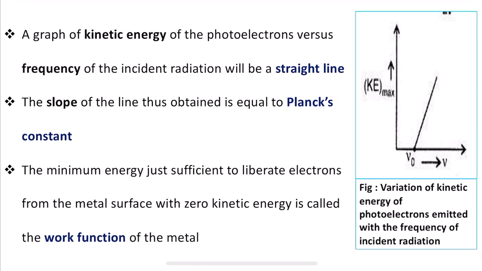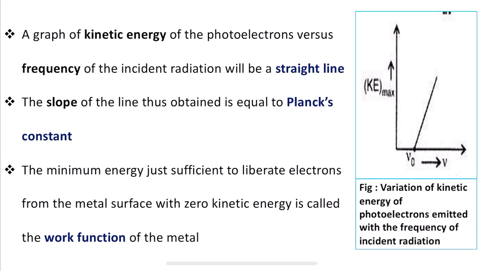So here the kinetic energy of the electrons emitted varies linearly with the frequency of the incident radiation. That is why we are getting a straight line here, since the variation is observed linearly. The slope of the line thus obtained is equal to Planck's constant. If we calculate the slope of this straight line, the value of the slope will be equal to Planck's constant. This provides a method to find the value of Planck's constant.